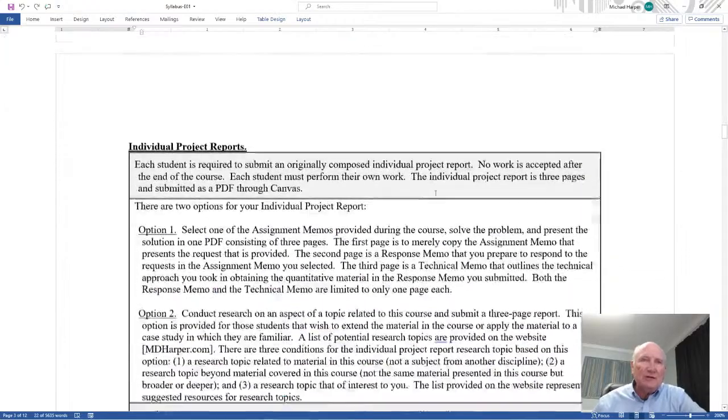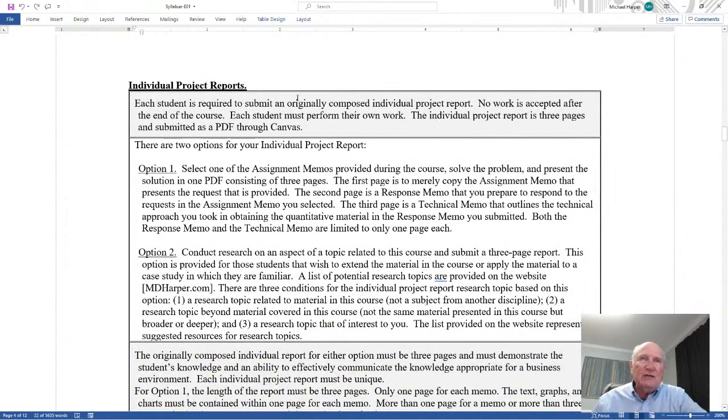Okay, next is the projects. Now these individual projects, each student is required to submit an originally composed individual project. No work is accepted after the end of the course, and each student must perform their own work and submit their own project. And submit the project as a PDF through Canvas.